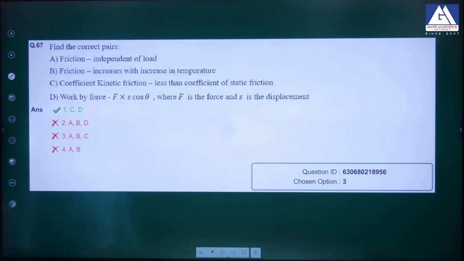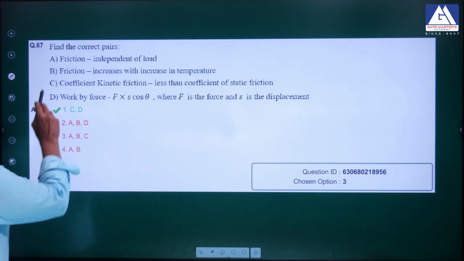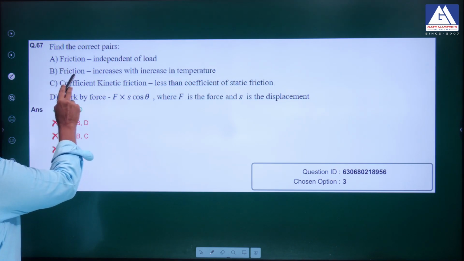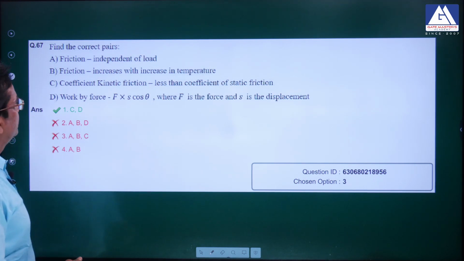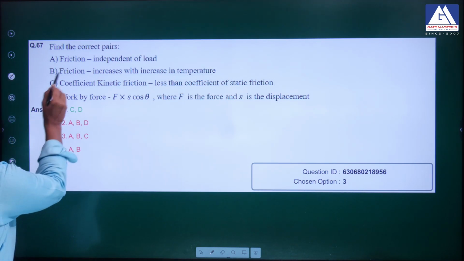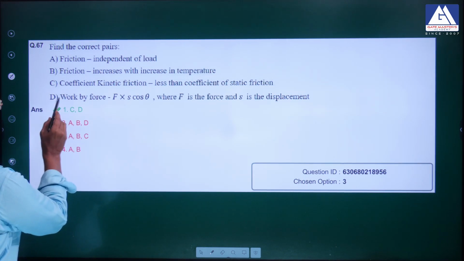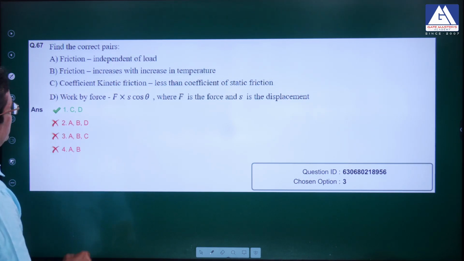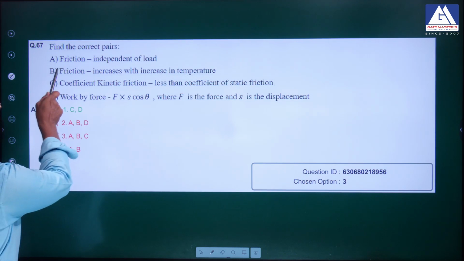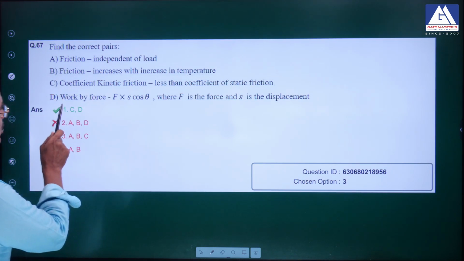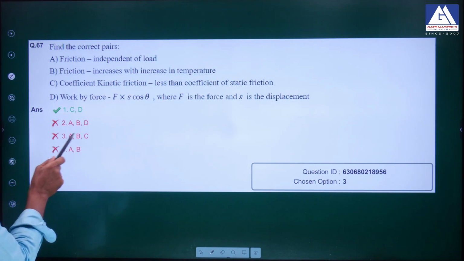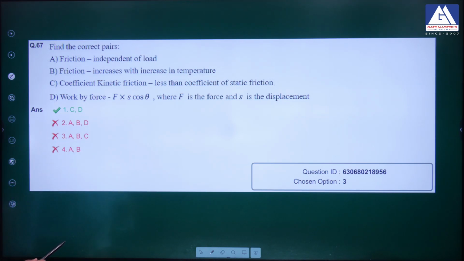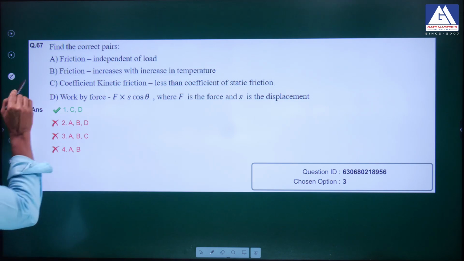Find the correct pairs, he is telling. Friction independent of load. Actually, that is a wrong statement. He has given only C and D. Actually, A is also... look at that, friction is independent of load. Friction increases with increase in temperature. Find the correct pairs, he is giving. Actually, in this question there is a lot of ambiguity.